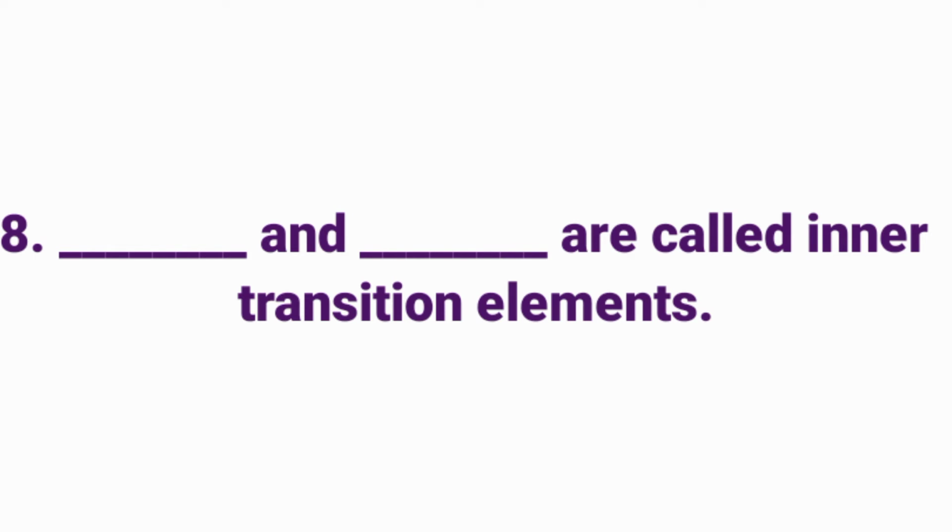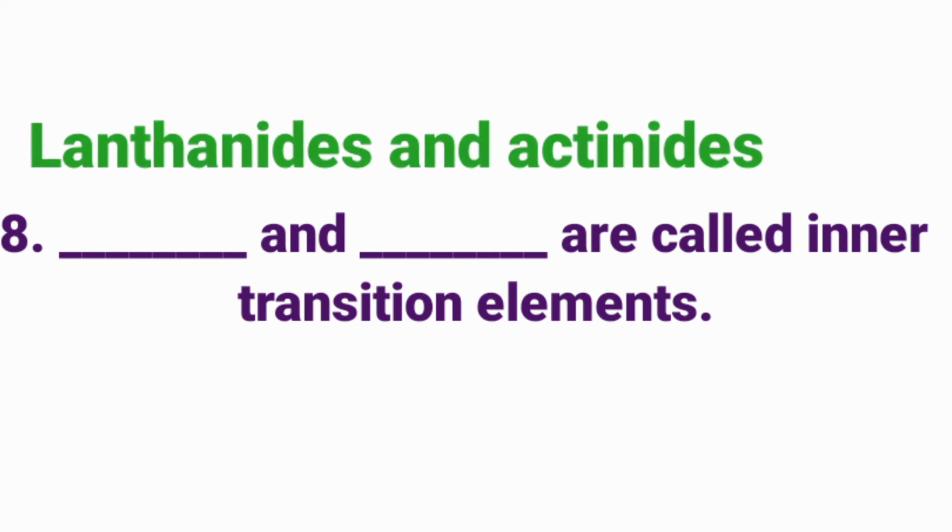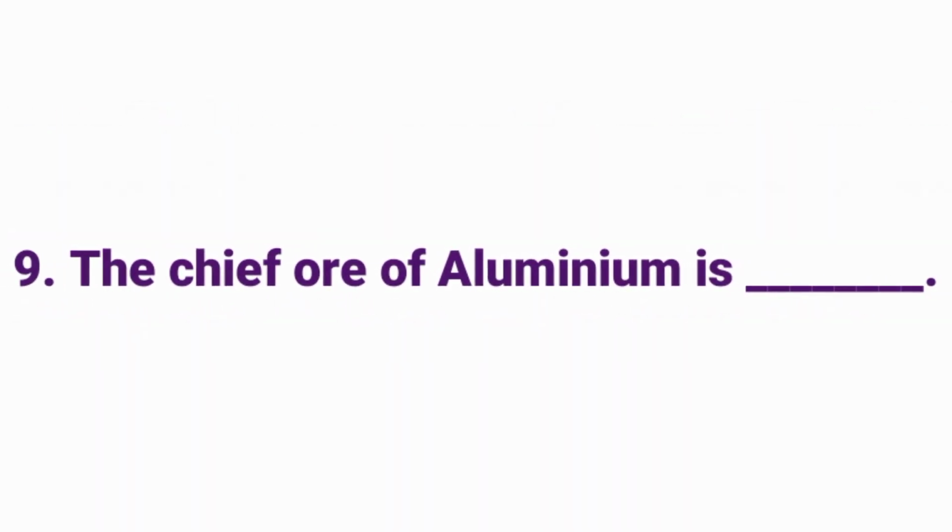Dash and dash are called inner transition elements. Answer: lanthanides and actinides. The chief ore of aluminium is dash.